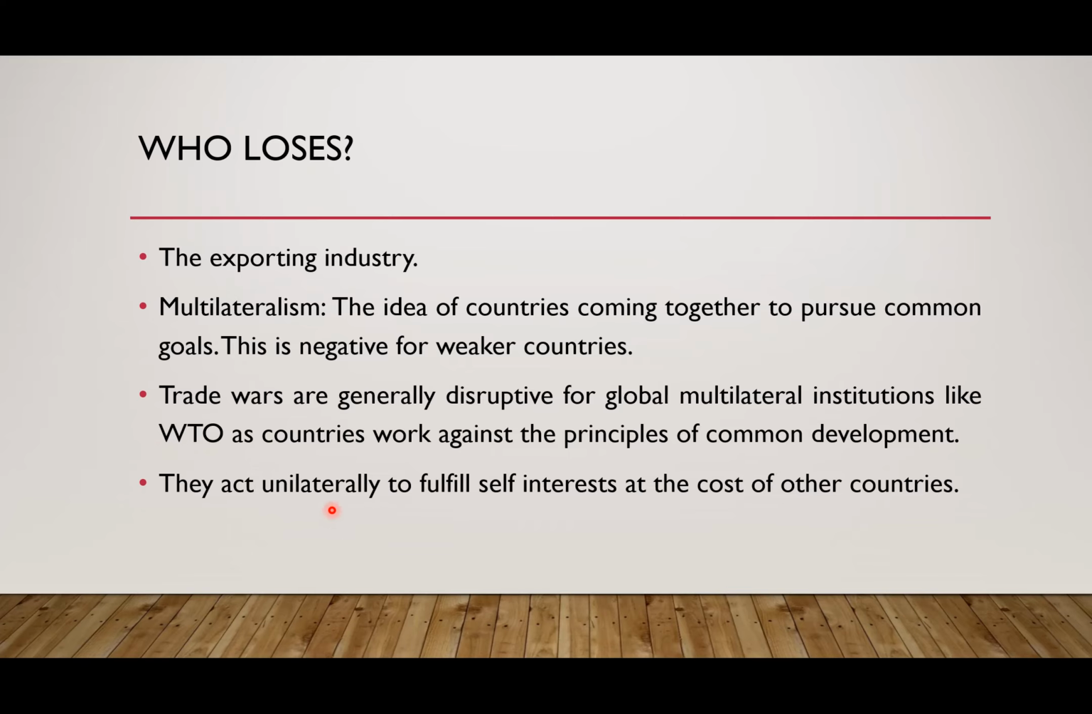The countries act unilaterally. That means they are not consulting anyone. They are working only to fulfill the self-interest, the interest of their own country. So the slogan that Donald Trump gives is "Make America Great Again." So they will care only about America and not about the global economy. That is what he's trying to do. So self-interest becomes a priority at the cost of other countries.